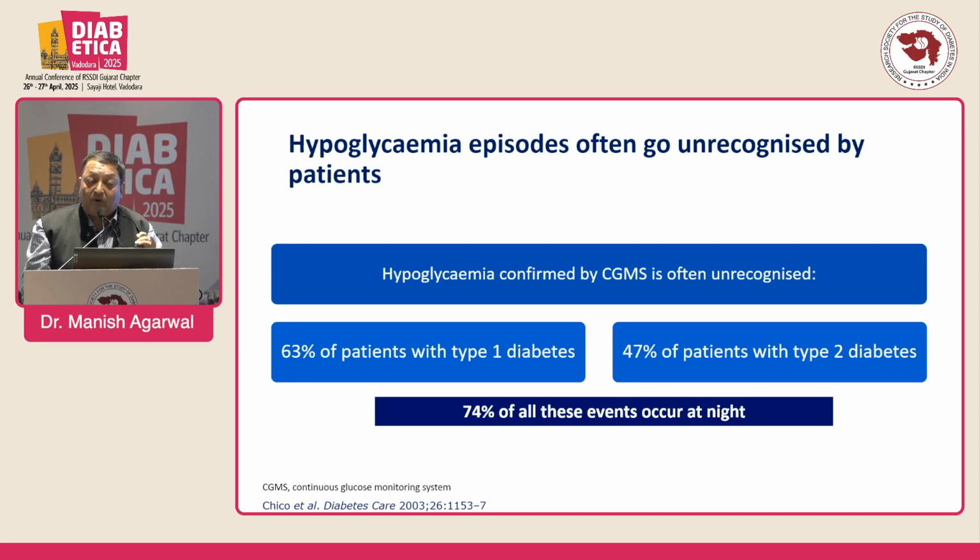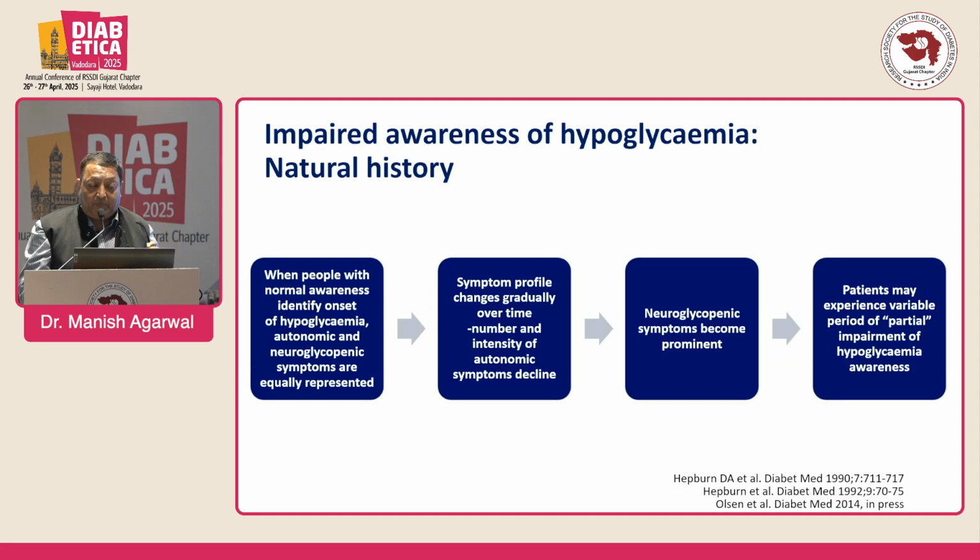Hypoglycemia is confirmed only by CGM. In type 1, type 2 and brittle diabetes, I advise they should be put on CGM. 63% of patients with type 1 diabetes and 47% of type 2 diabetes on OAD, multiple drugs or basal insulin have hypoglycemia, and 74% of the hypoglycemia occurs at night, particularly between 3 and 4 a.m.